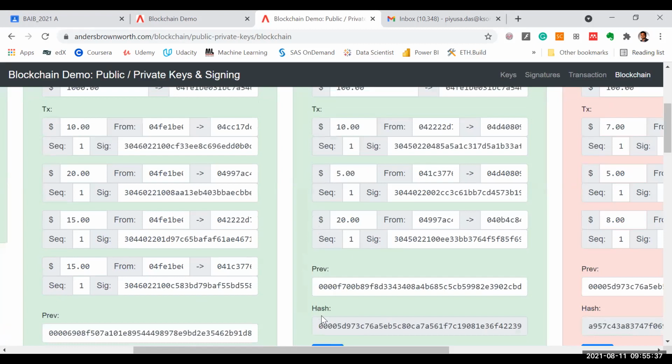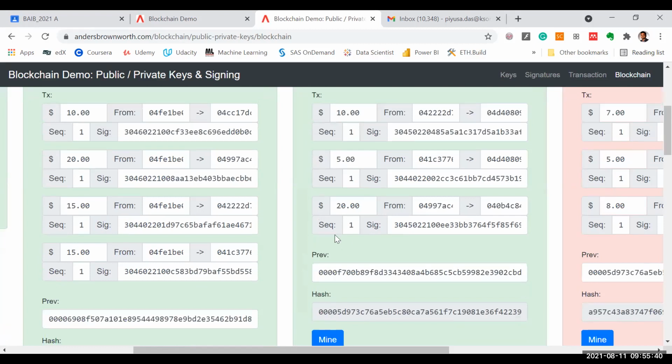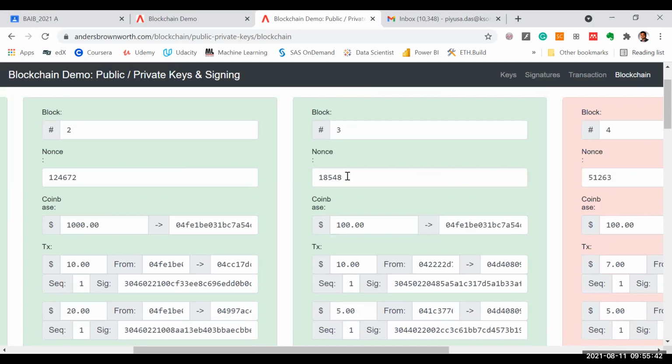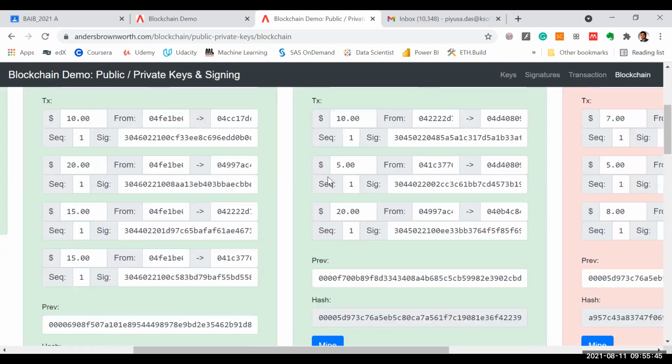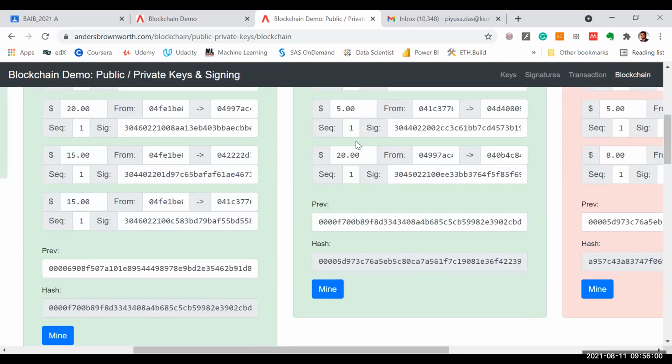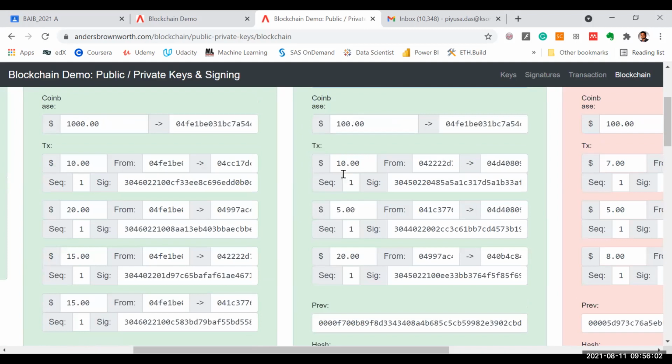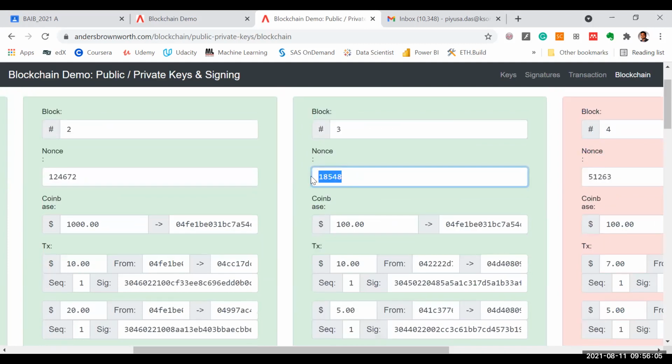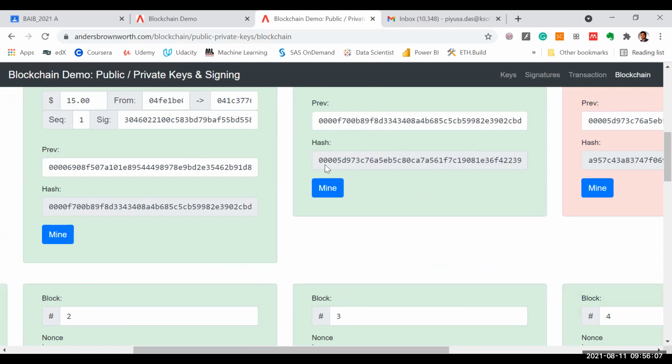In this case, the puzzle is you have to find a random number. The random number is a nonce, which will create a hash starting with 4 zeros. For this demo, it is 4 zeros. In actual Bitcoin, it is 19 zeros. So for this demo, the algorithm is created in such a way that to validate this block, you have to find a nonce, this random number, which will create a hash starting with 4 zeros, right? So that is the puzzle part. That we discussed in the last class, right?